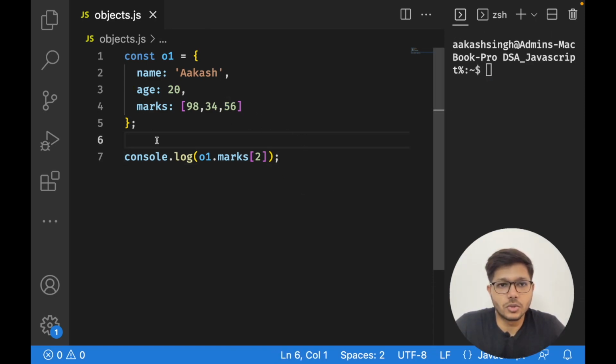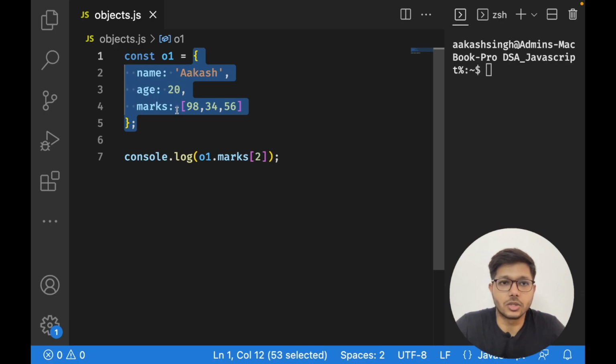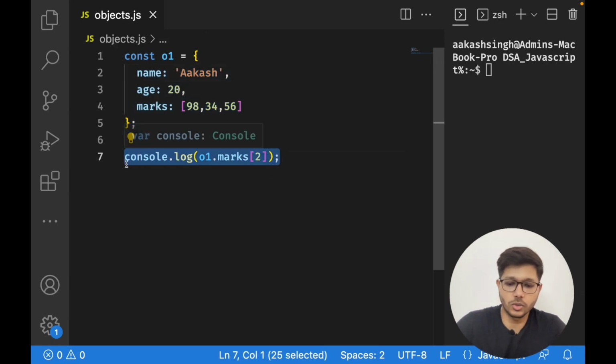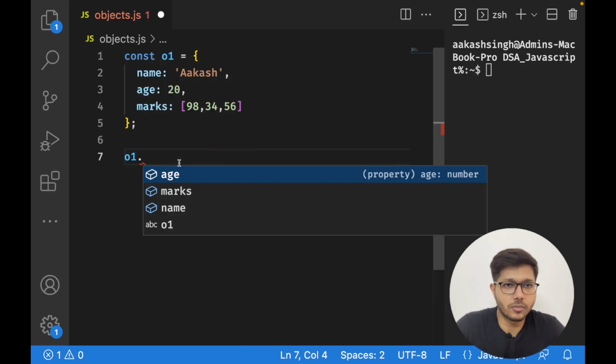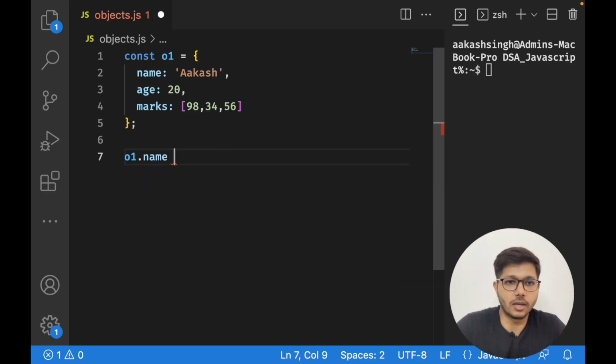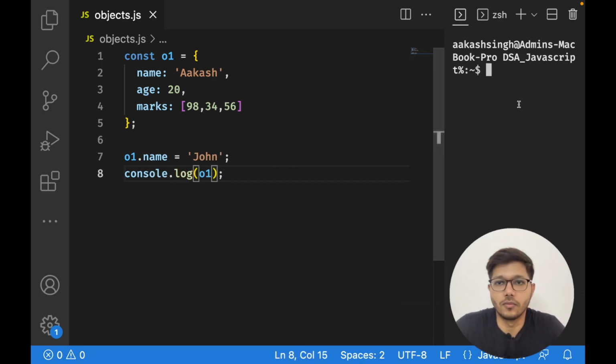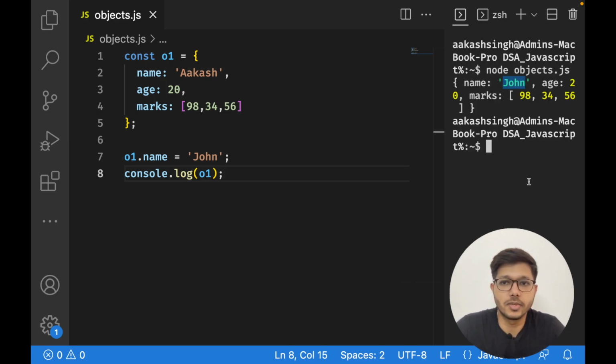So now suppose you have created an object and you want to update the values of an object. So how can you do that? It is simple, you take the object name like o1.name equal to whatever value you want to update. Now if I console.log it, then it will update the name value. So as you can see, name has been updated.